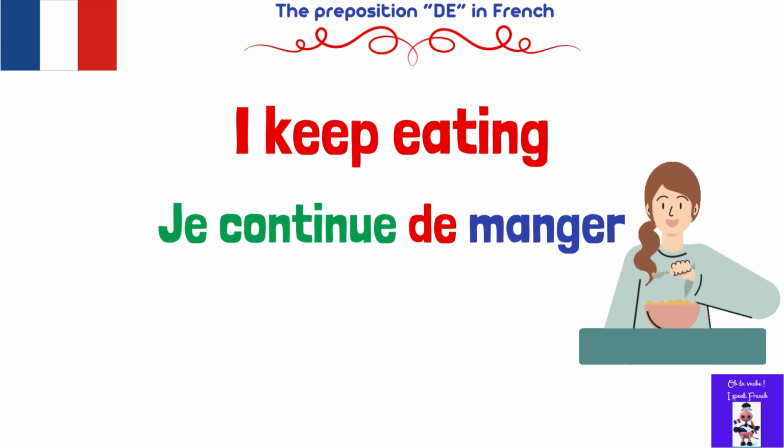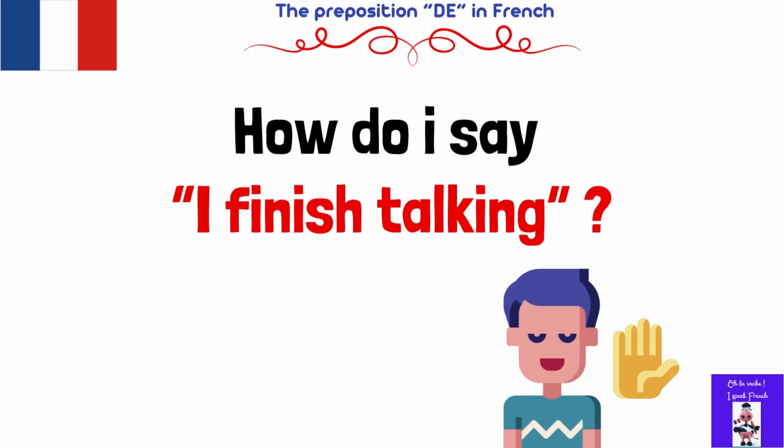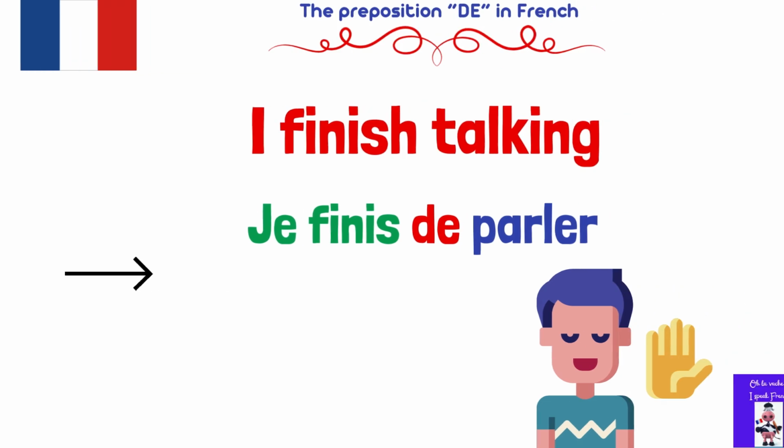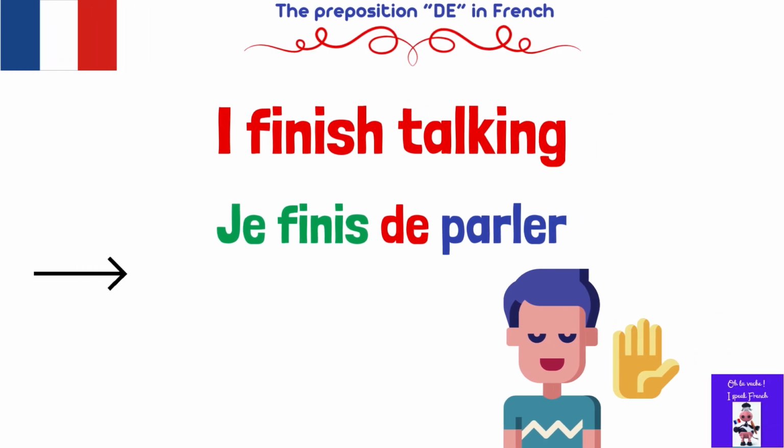Well done, guys. Now let's invert it. I want to say, I finish talking. How can I say it? Well done. So it would be je finis de parler.